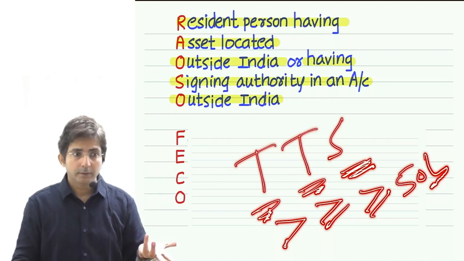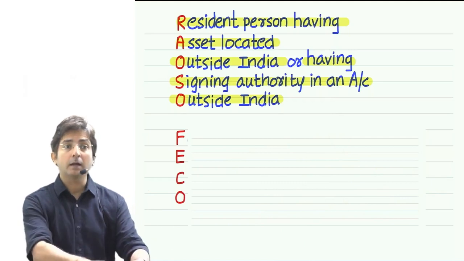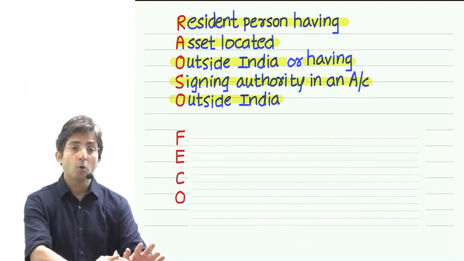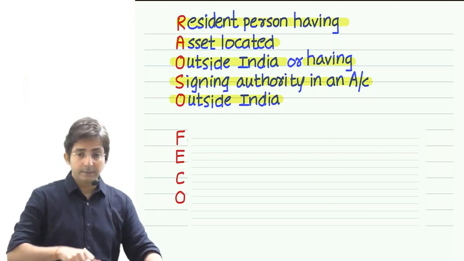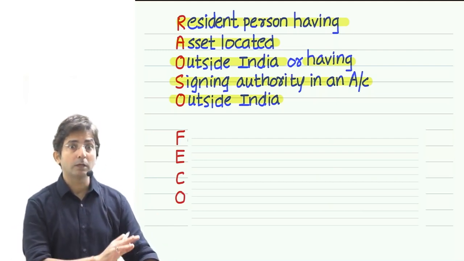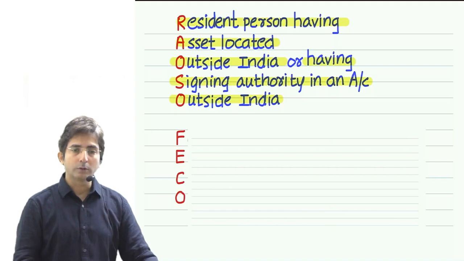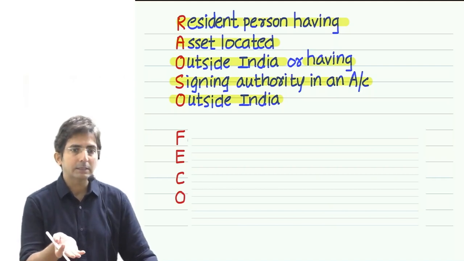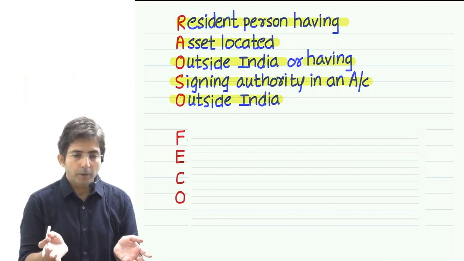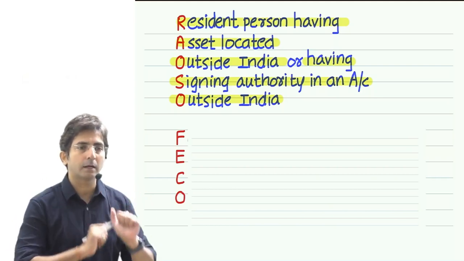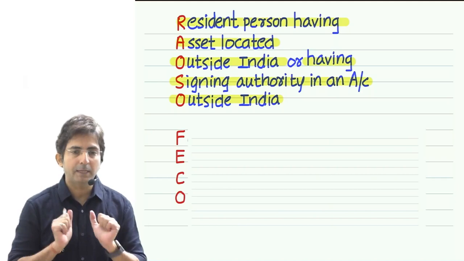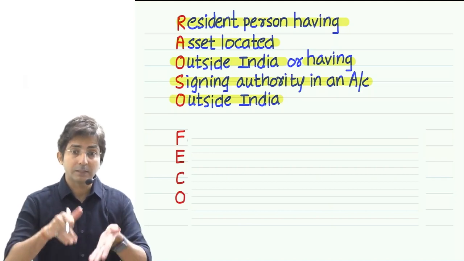See, if you analyze, in a current account, if I deposit more than 1 CR, then filing a return is a must. But in a savings account, it's not more than 1 CR, it's more than 50 lakhs. Because in a savings account, usually people don't keep money. Big businessmen keep all their money in a current account. In a savings account, they keep less money. So that's why the threshold is less.